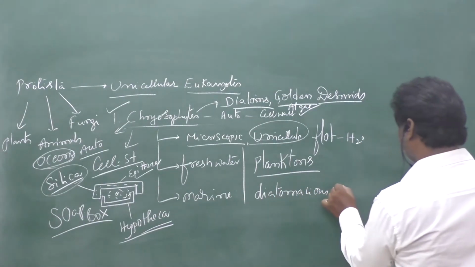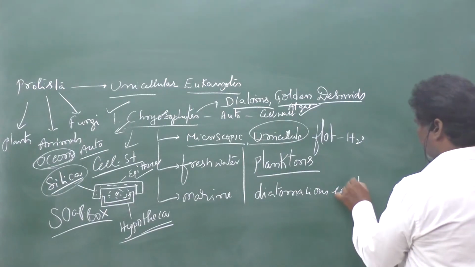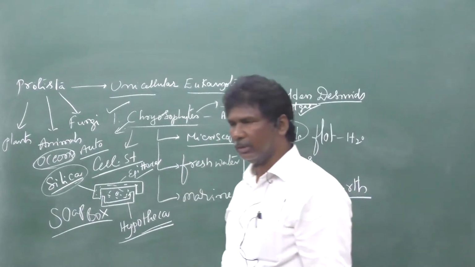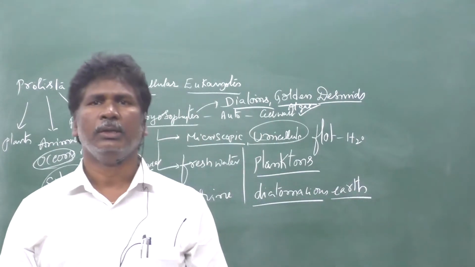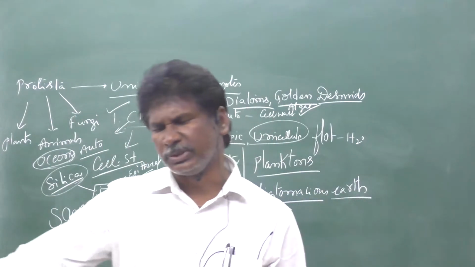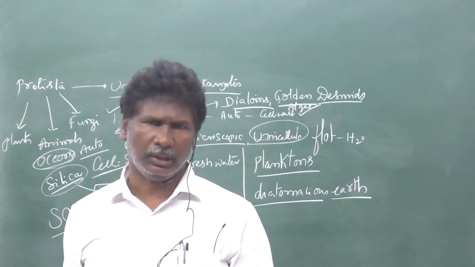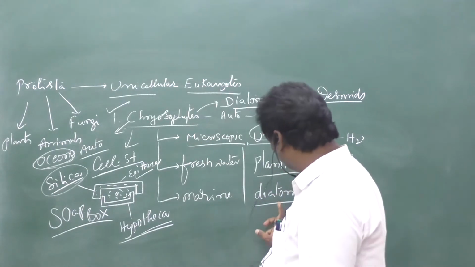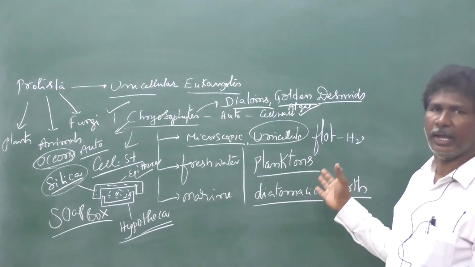It is formed due to the death of those single cells which float on the water. When the dead cells of these diatoms are deposited at the bottom of the ocean, they form a hard soil called diatomaceous earth.